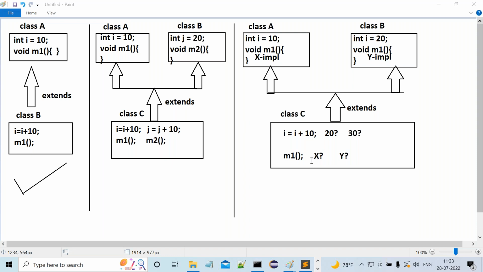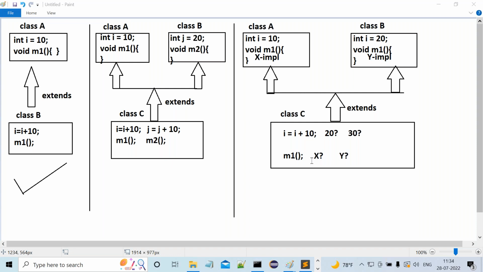But Java is which type of programming language, sir? Is it a simple programming language or not? What is the meaning of a simple programming language? It should not allow confusion-oriented features. Java is a simple programming language. Now tell me finally, does Java allow multiple inheritance or not? It does not allow multiple inheritance. Because of this confusion only, Java is not interested in multiple inheritance. So multiple inheritance is not possible in the case of Java.